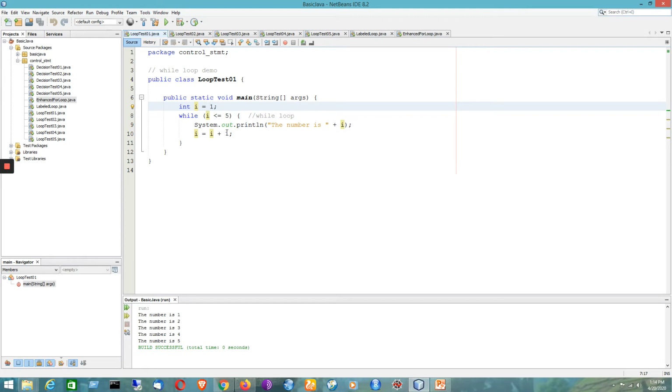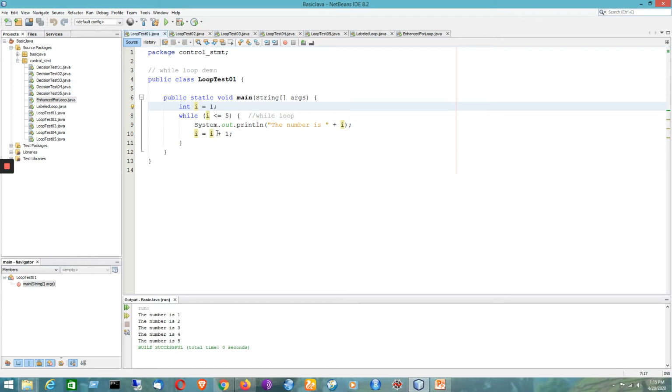So that is the reinitialization part. So if i equal to 2, the condition is again checked. Since it is satisfied, the number 2 will be printed, then the value will be getting updated, and so on. So the process will be continued until the value of i is 5. After then the value of i will become 6 because it is incremented by 1.